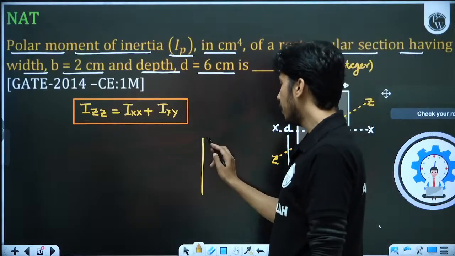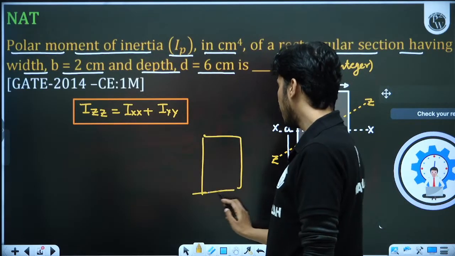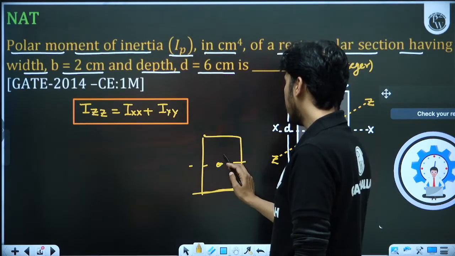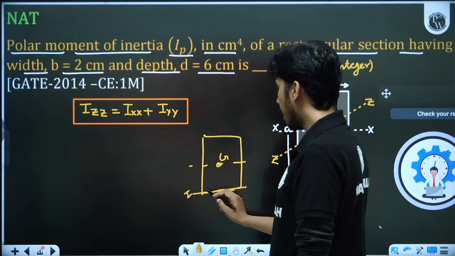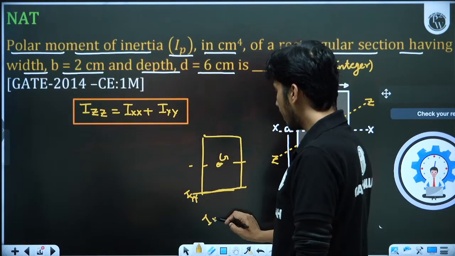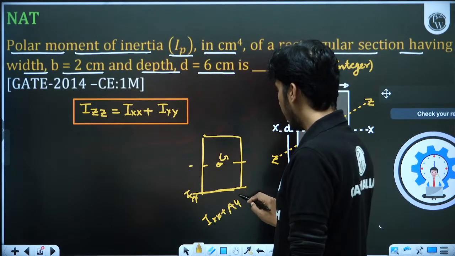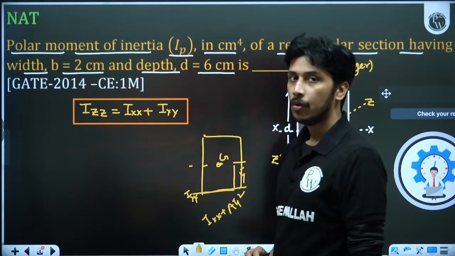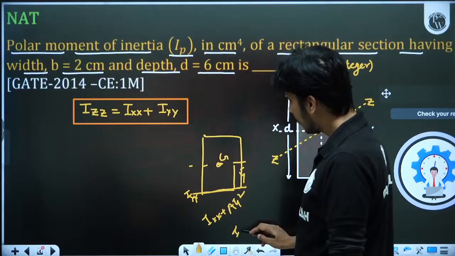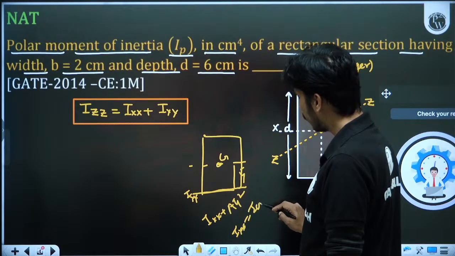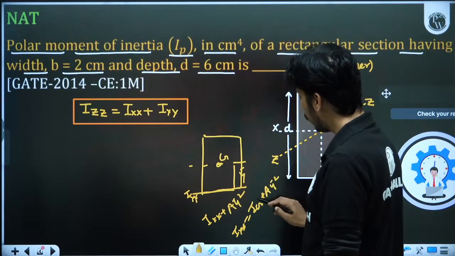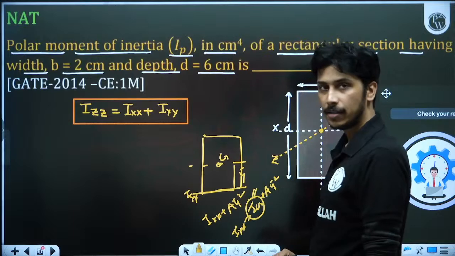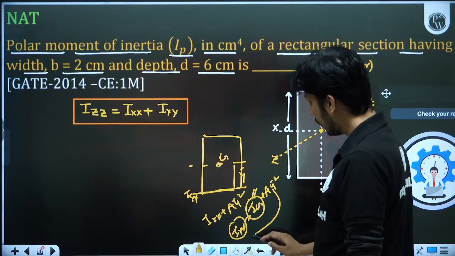Like sometimes the moment of inertia about the base is given and about the centroid is asked. Suppose this is Ixx. What students do is Ixx plus A y bar. No, it is A y bar square. If this distance is y bar, then always Ixx is equal to the moment of inertia Ig plus A y bar square. So if you are required to find Igg and Ixx is given, you have to take A y bar square to the other side, so it will be minus.